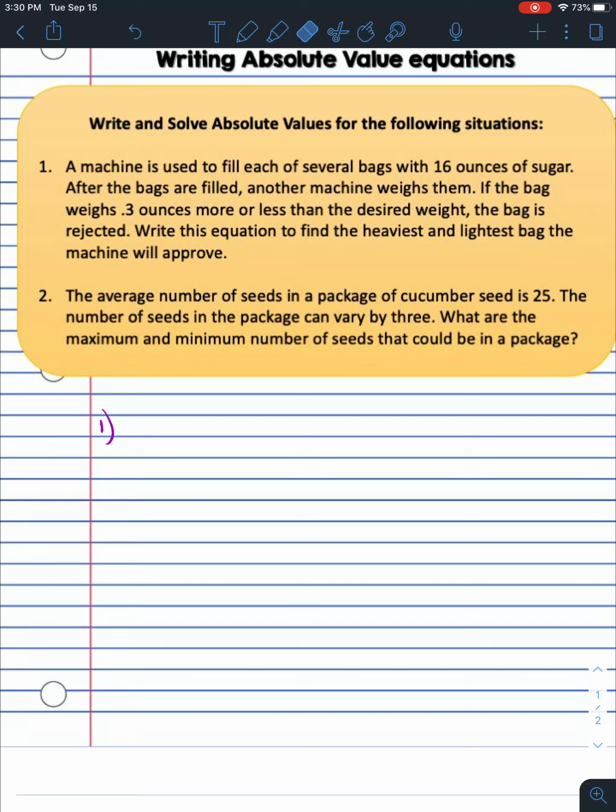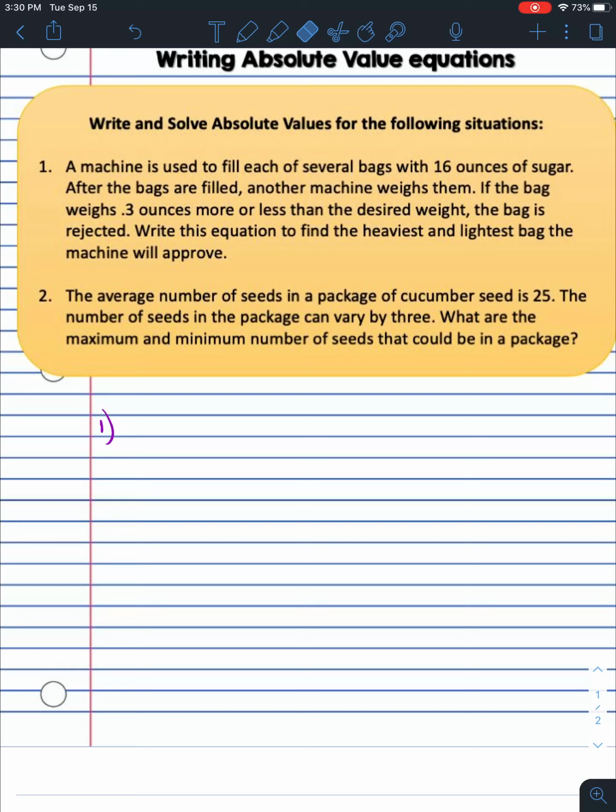All right, so number one, a machine is used to fill each of several bags with 16 ounces of sugar. After the bags are filled, another machine weighs them. If the bag weighs 0.3 ounces more or less than the desired weight, the bag is rejected. Write the equation to find the heaviest and lightest bag the machine will approve. Okay, so this is saying that I'm putting sugar in these bags and I want them to be 16 ounces. I want them to be pretty close to 16 ounces.